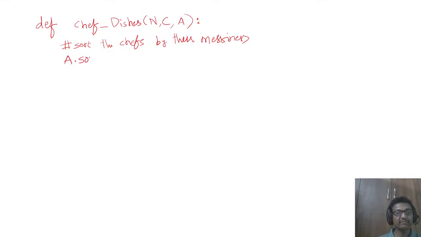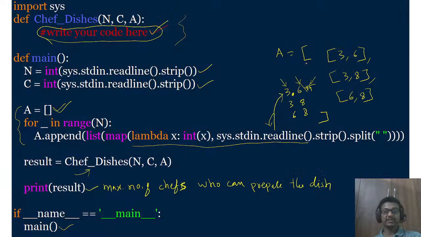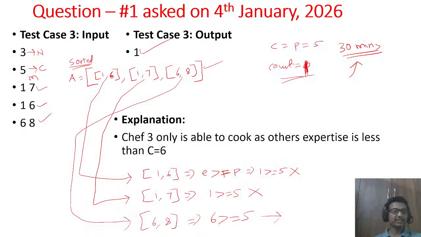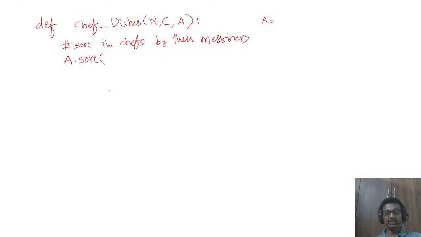For that, in Python, you have a function called sort. Since our A is not a simple list, it is a list of lists, yes or no? It is a list of lists like this, 3 6, 3 8, 6 8. If you understand this, see 1 7, 1 6 and 6 8. So I'll write a sample here.